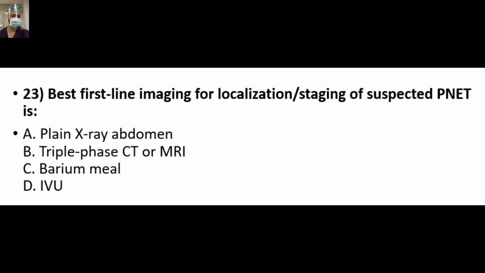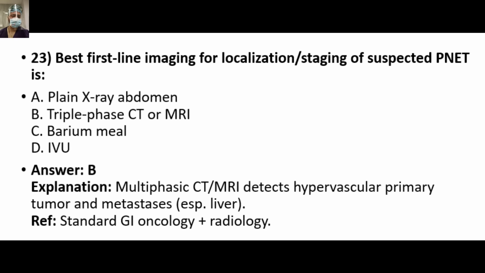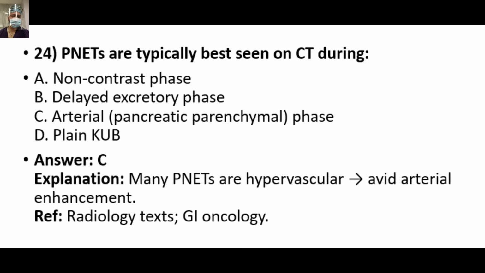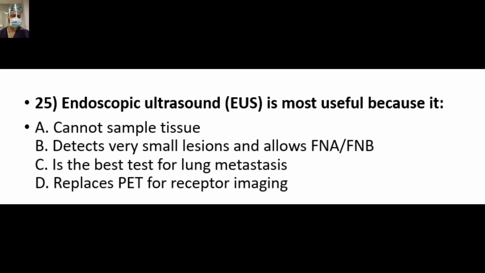The best first-line imaging for localizing or staging of suspected PNET is, so B, CT scan or MRI. They detect hypervascular primary tumor or mets. PNETs are typically best seen on CT during which phase? So C, arterial phase, because they are hypervascular, avid arterial enhancement is seen. They light up with contrast.